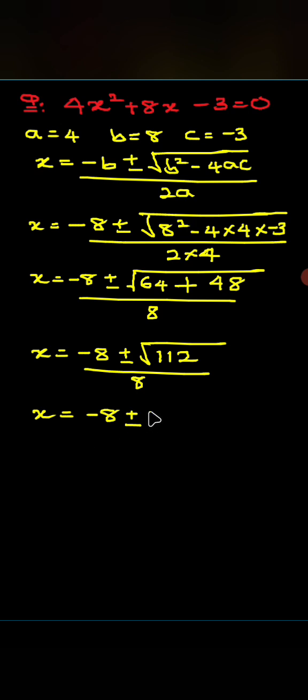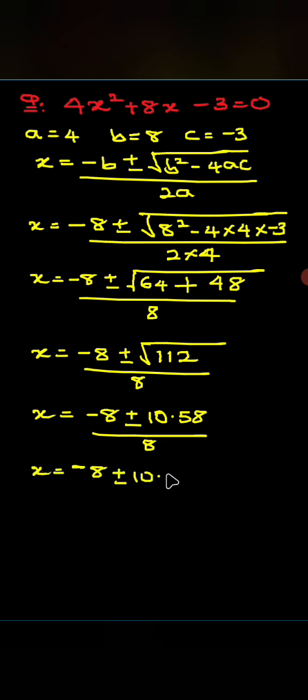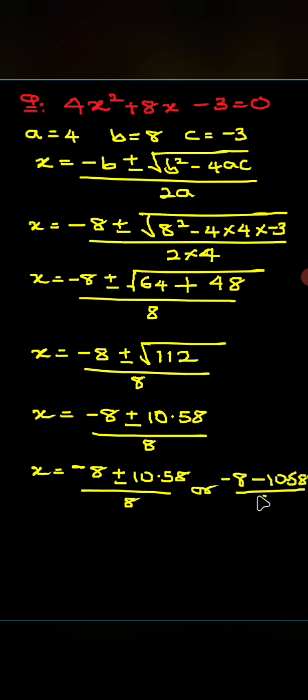So I'll use it as decimal. 10.58 divided by 8. So I'll say x equals minus 8 plus or minus 10.58 all over 8, or x equals minus 8 minus 10.58 all over 8.